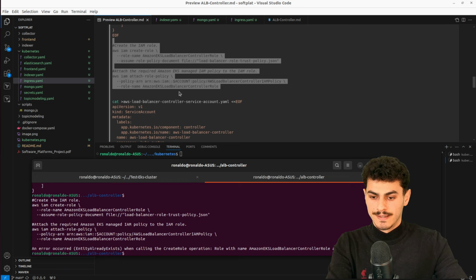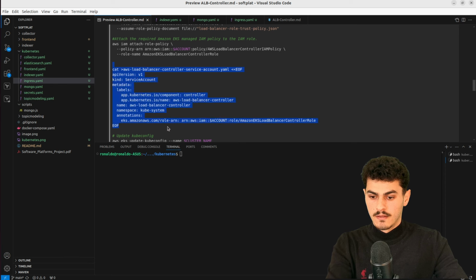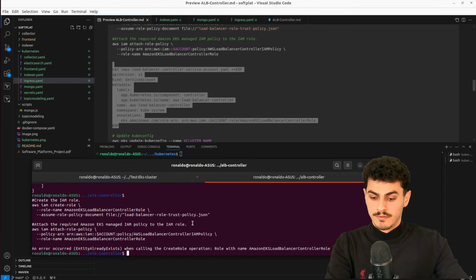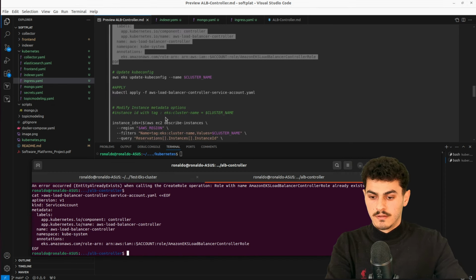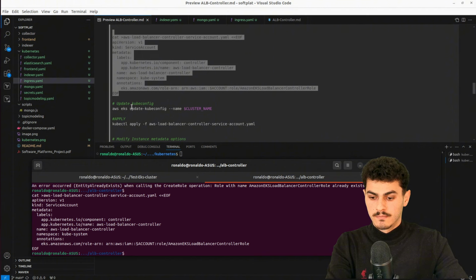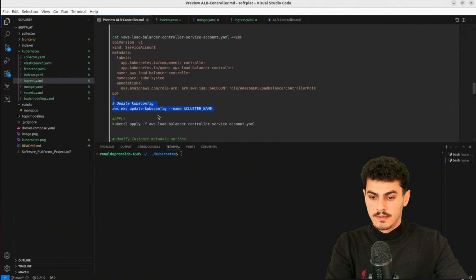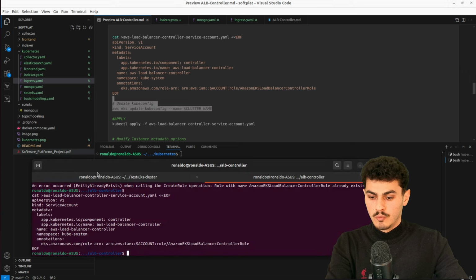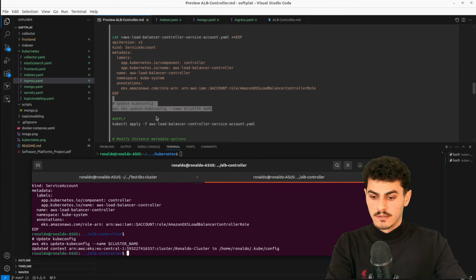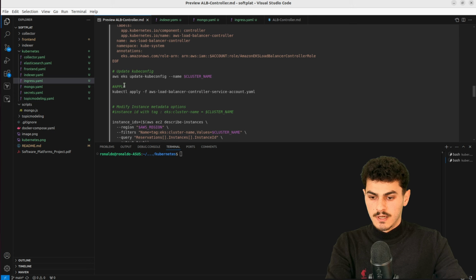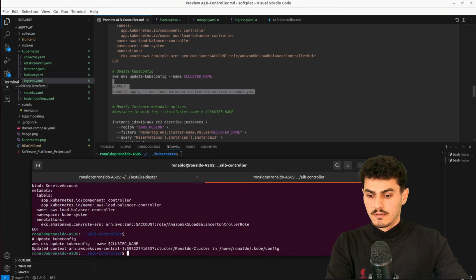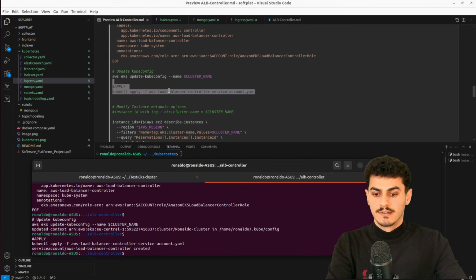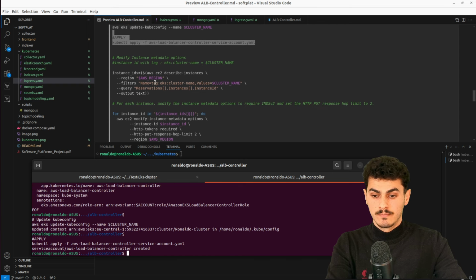Okay, that role already exists because I've already done it before. Create a load balancer controller service account YAML file. We update the kubeconfig. Yeah, since it is up and running, we apply the load balancer controller service account.